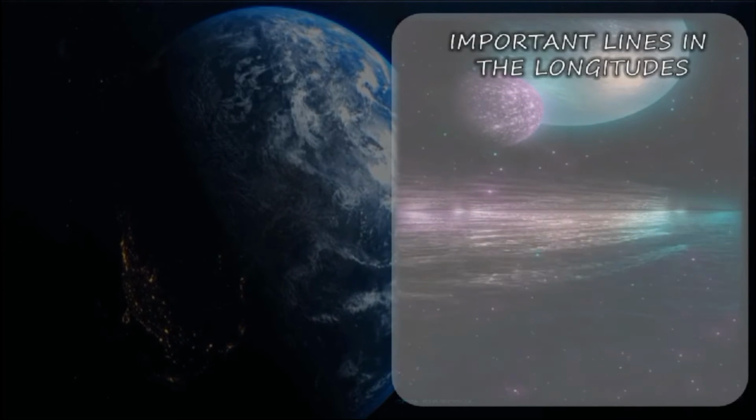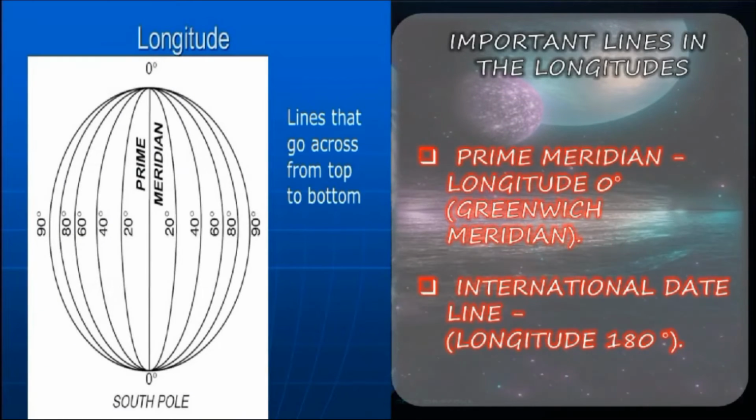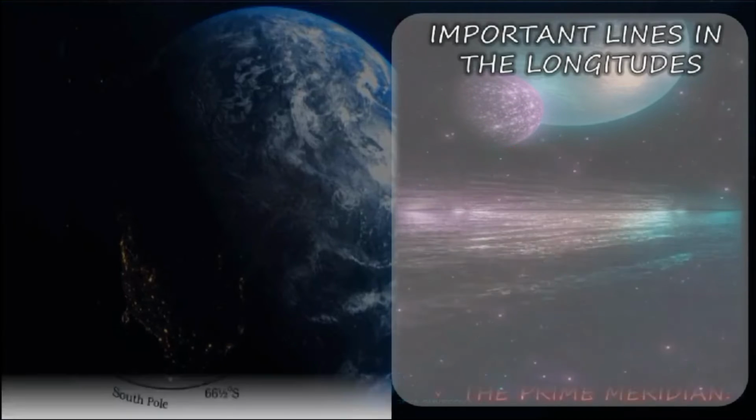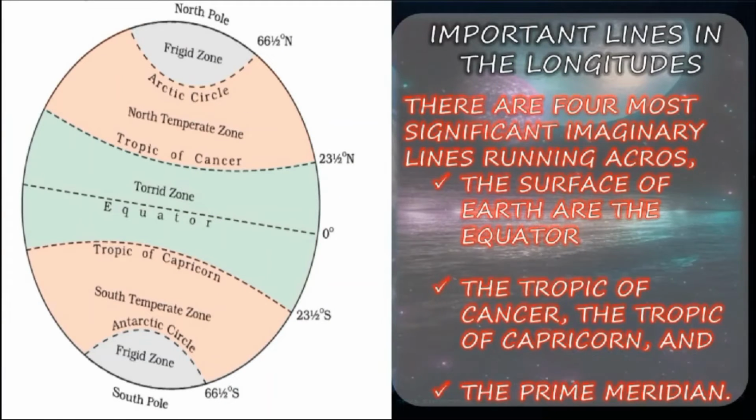Now we shall see the important lines of longitude. Prime meridian, longitude 0 degree, Greenwich meridian. International date line, longitude 180 degree. So these are the important lines of longitude. There are four most significant imaginary lines running across the surface of the Earth: the equator, the Tropic of Cancer, the Tropic of Capricorn, and the prime meridian.